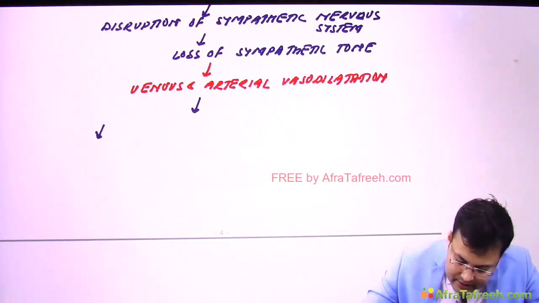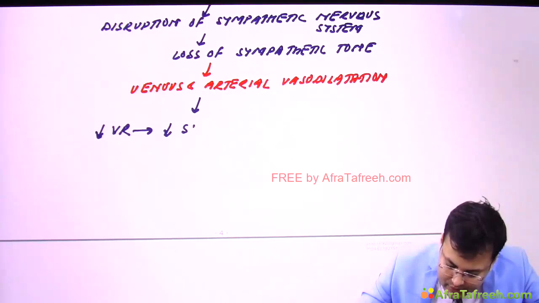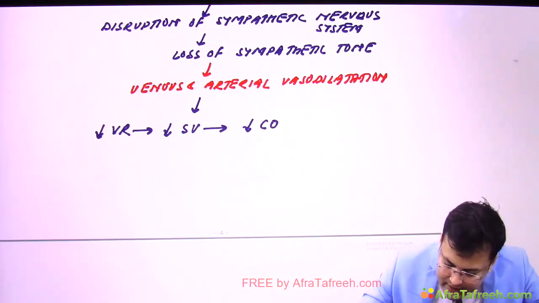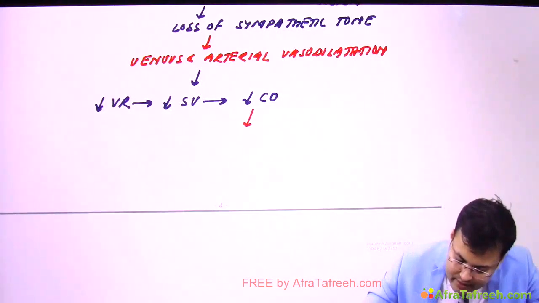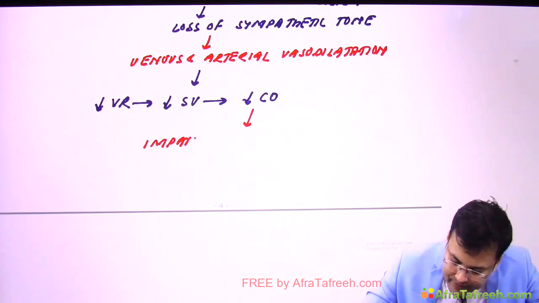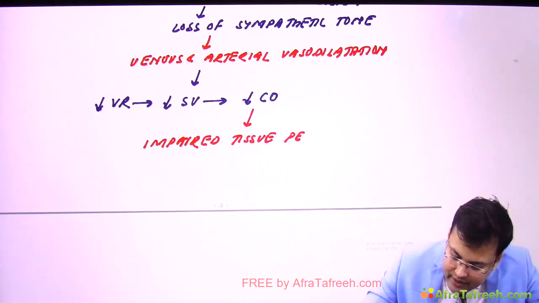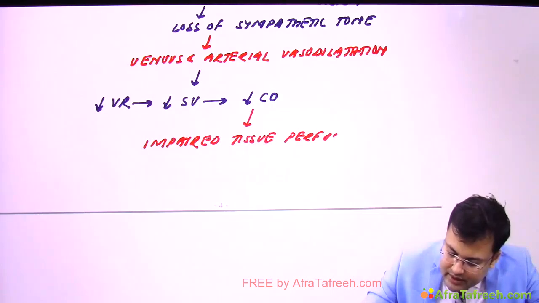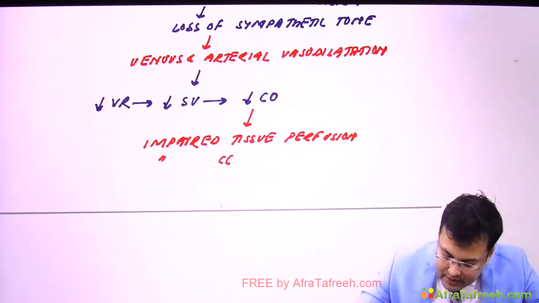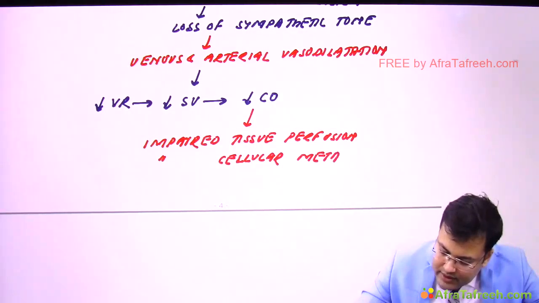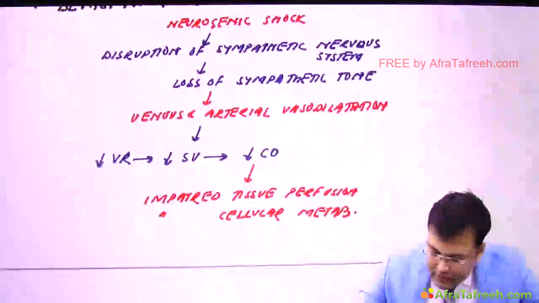There is decreased venous return. Because of this, there is decreased stroke volume, and because of this, there is decreased cardiac output, and because of this, what's the problem? There is impaired tissue perfusion. And what's the problem? Cellular metabolism is also impaired. So impaired cellular metabolism. Okay, so this is the pathophysiology of neurogenic shock.